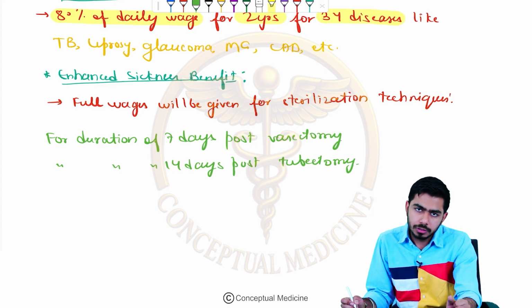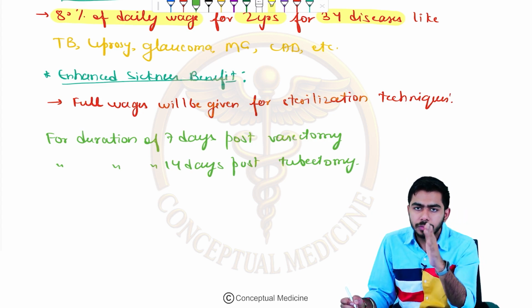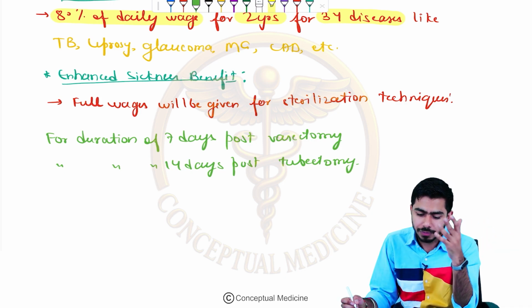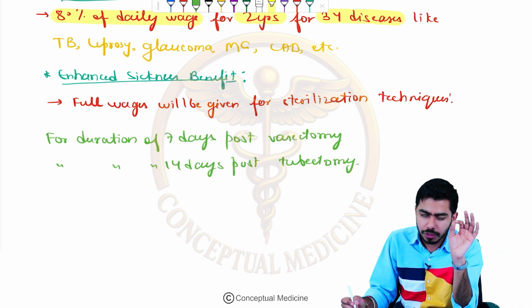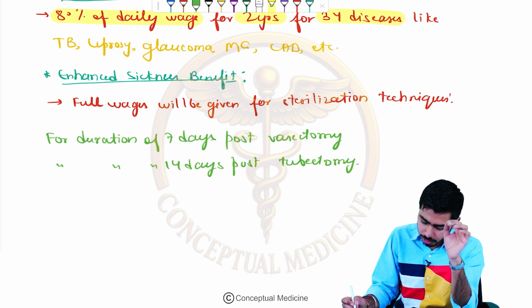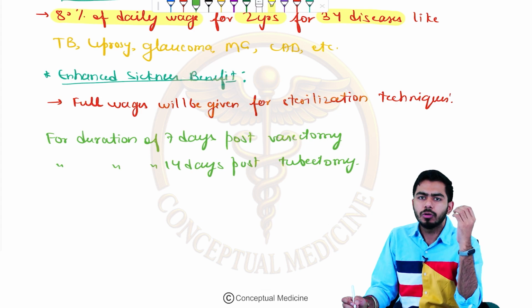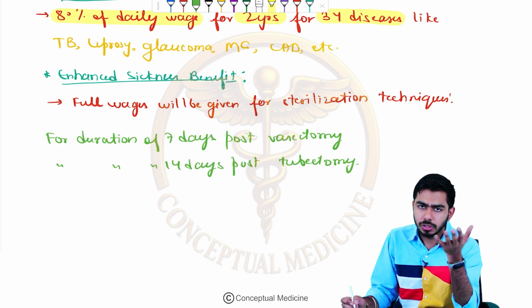So females after tubectomy and males after vasectomy, 7 days after the vasectomy and 14 days after the tubectomy, full wages will be given for the sterilization techniques, which we need to remember. Very frequently they ask us about the extended and the enhanced sickness benefit.